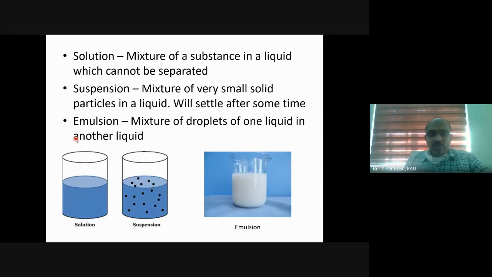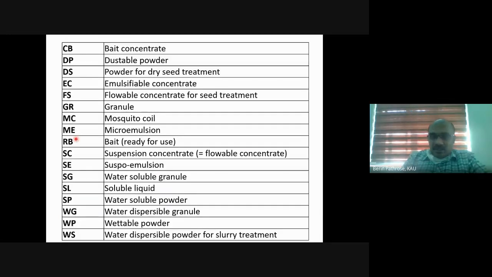What is the difference between a solution, a suspension and an emulsion? I will put it in another manner. If you add chalk powder to water, what will it form? Solution, suspension or emulsion? Yes, it will form a suspension because it does not dissolve.